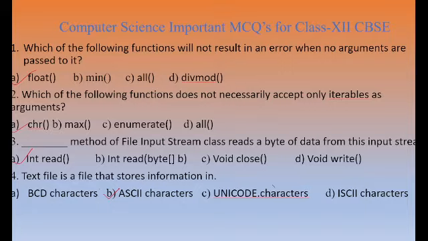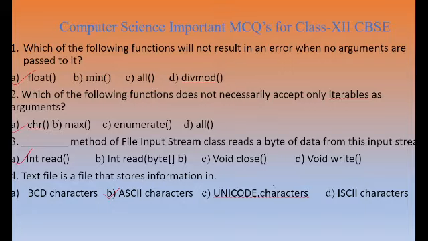Suppose we take an example of minimum. So in minimum, when we pass the function, there is some value. Without the value, how can they select the minimum value? Like this, all and division mod are also working.